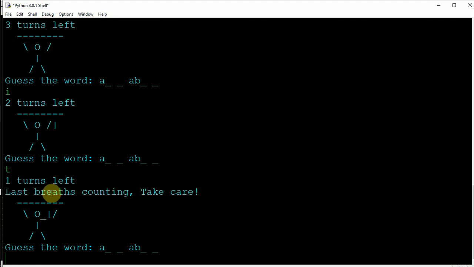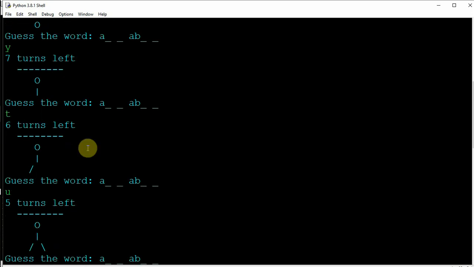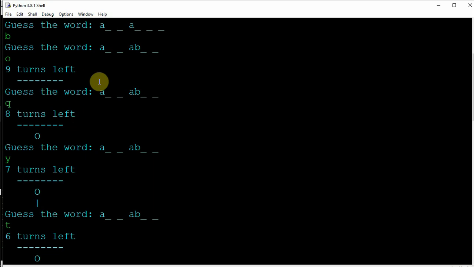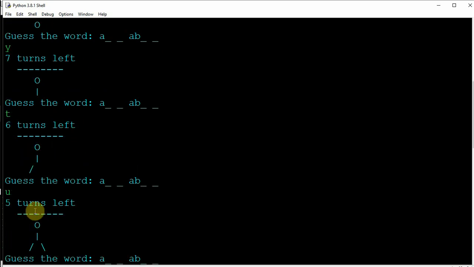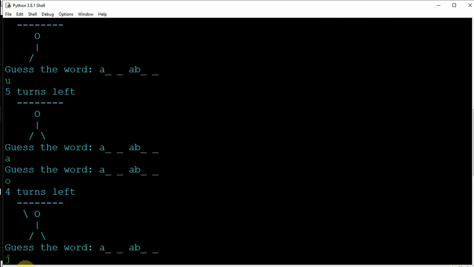You can see the last breaths counting, so take care. One last chance. I need to guess a word. I press R. No, there was no R. So it says you lose, you let a kind man die. You can see how the transition came up and went on, right? A ledge, a ledge with a circle as a man. Then on and on we went, creating a man with multiple attempts. So this is what we are going to create today, the hangman game.